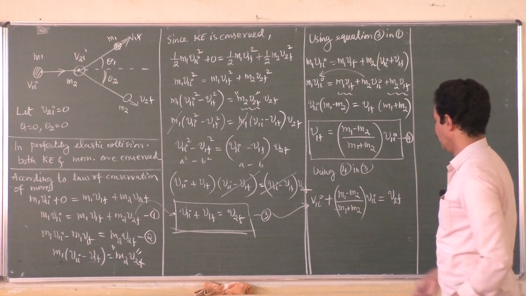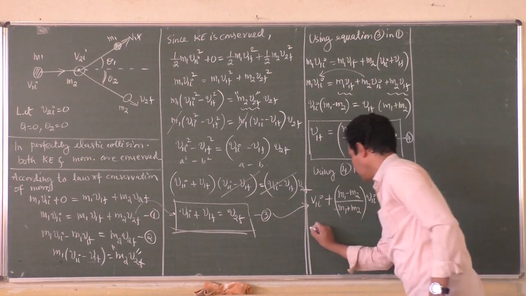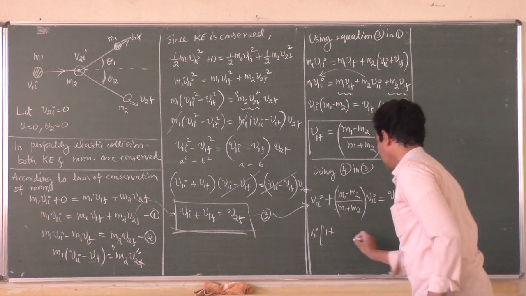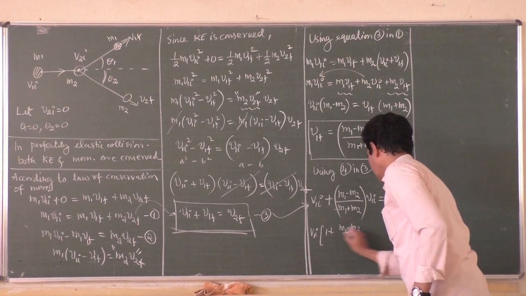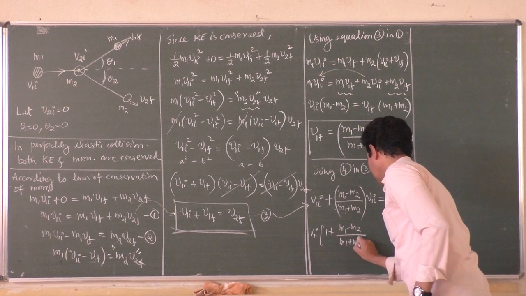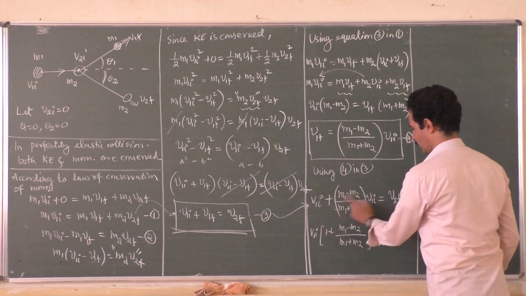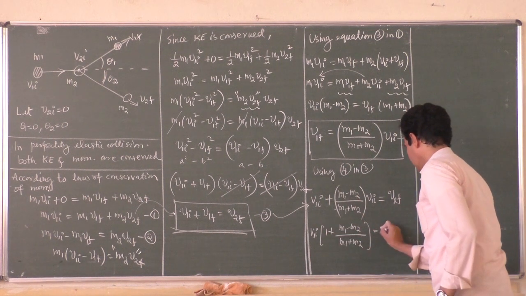Now take v1i common: v1i into 1 plus m1 minus m2 divided by m1 plus m2 is equal to v2f.